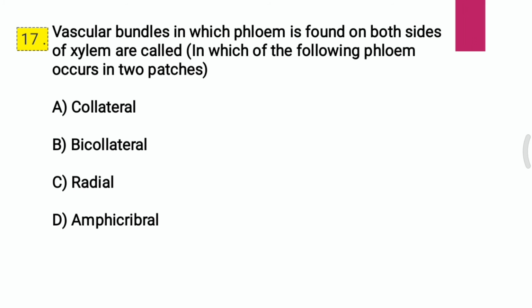Question 17. Vascular bundles in which phloem is found on both sides of xylem are called, in which phloem occurs in two patches. A. Collateral, B. Bicollateral, C. Radial, D. Amphicribral. I repeat the question. Vascular bundles in which phloem is found on both sides of xylem are called, and the correct answer is B, that is bicollateral.